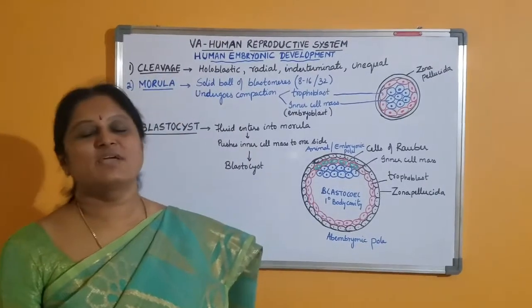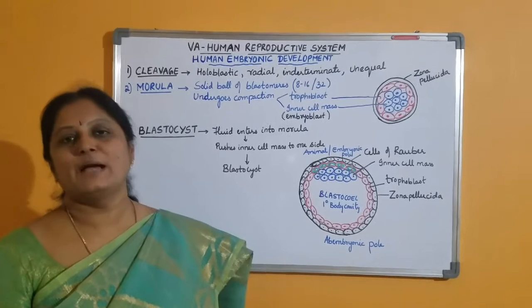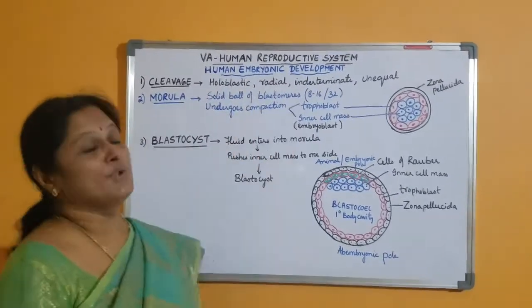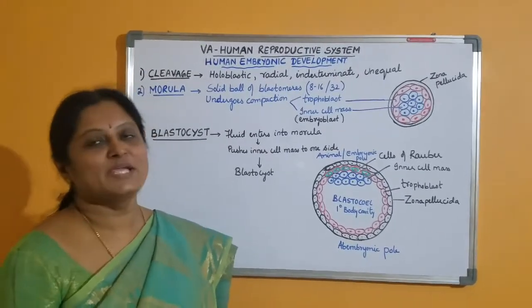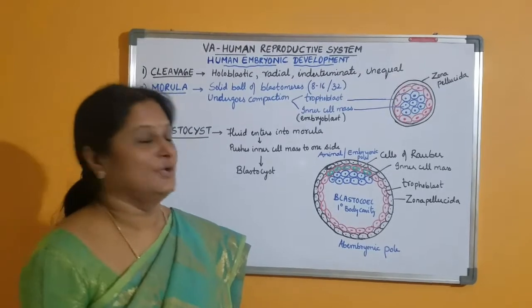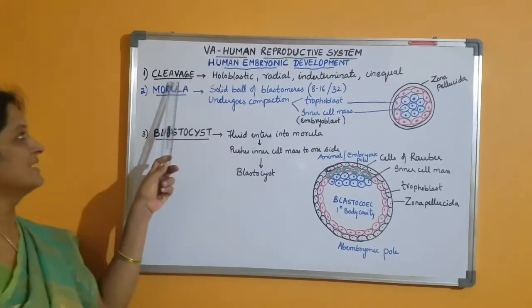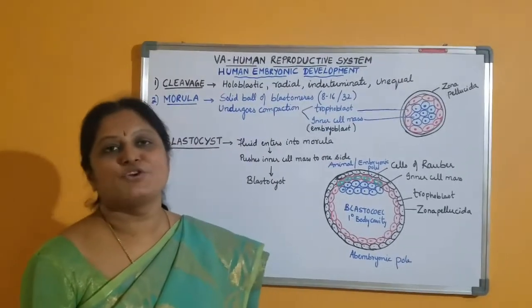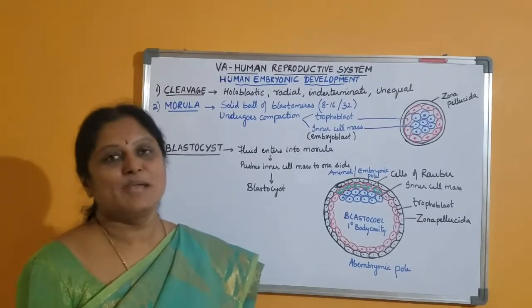In the last class we studied fertilization, which results in the formation of the zygote in the ampullary isthmus junction. Today's topic is human embryonic development. Human embryonic development involves the formation and development of the embryo, and the first step is cleavage. Cleavage is nothing but mitotic division of the zygote resulting in the formation of daughter cells called blastomeres.